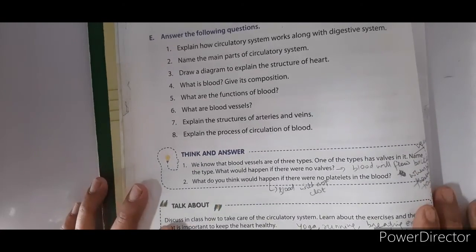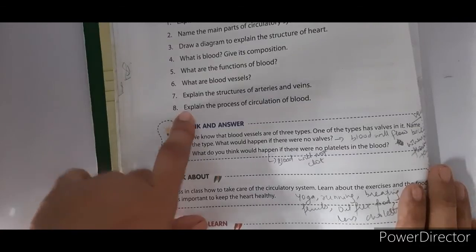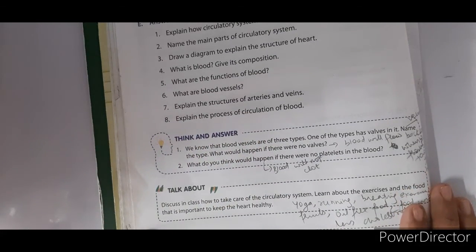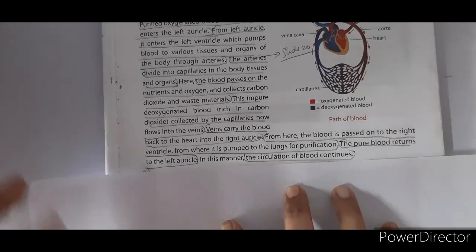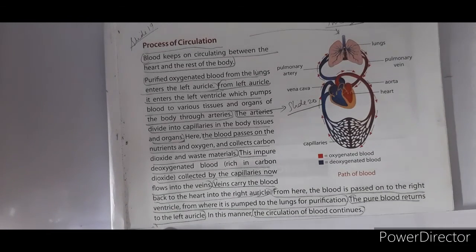So part E, you have the last question, that is, explain the process of circulation of blood. So the answer for this question is in your book, that is page number 5.